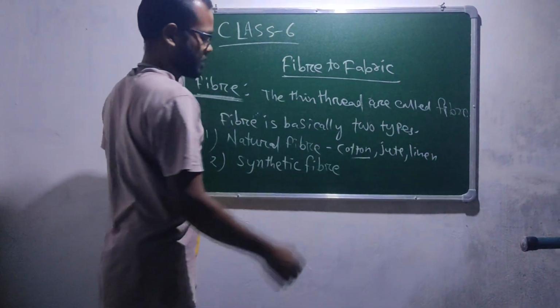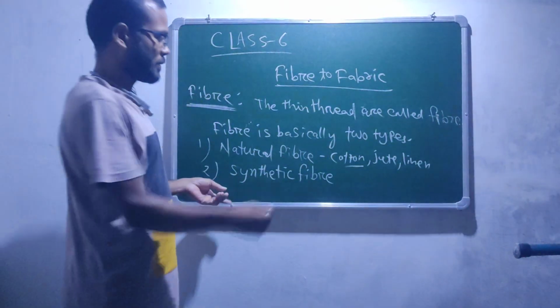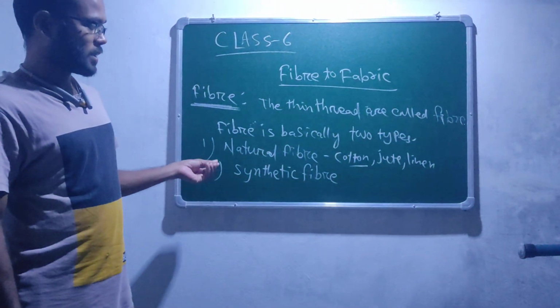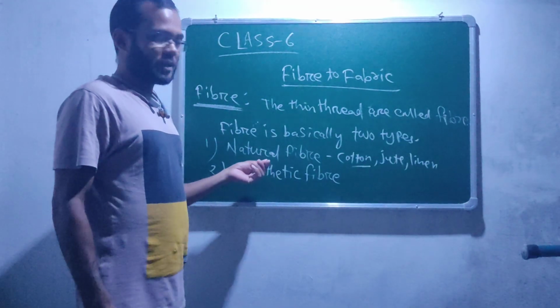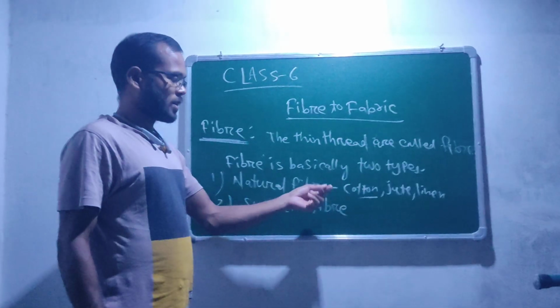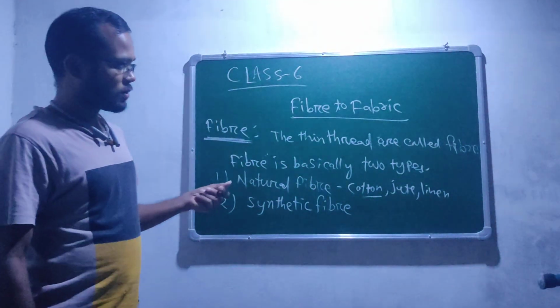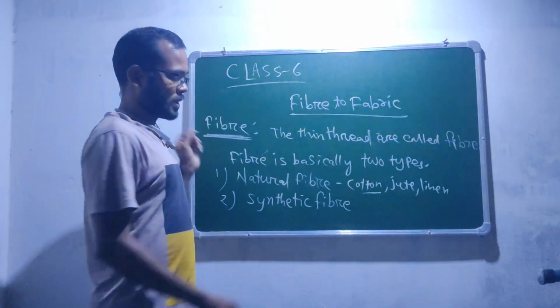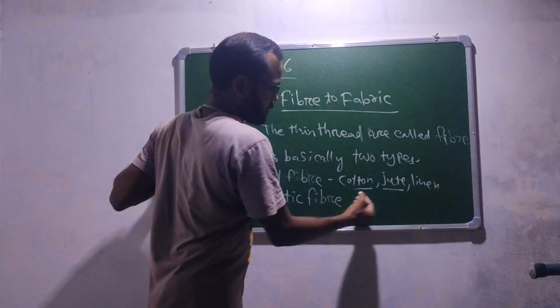So cotton, we cultivate cotton, and it is mostly grown in UP, Rajasthan, Haryana, because the soil is suitable for the growth of this crop. When the cotton grows, the cotton balls burst open and we get the cotton. The second one is jute.